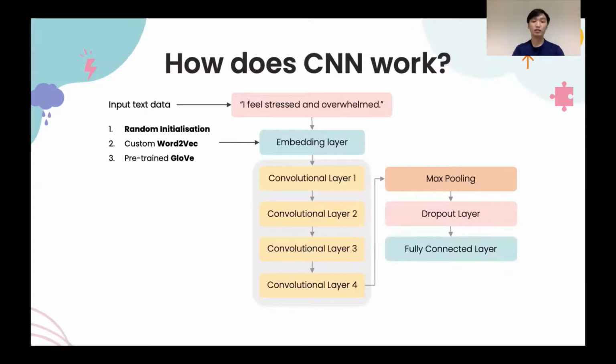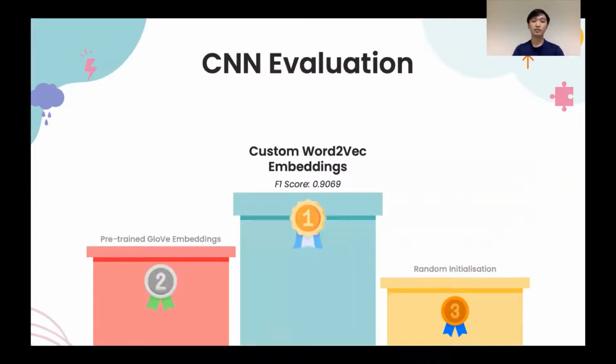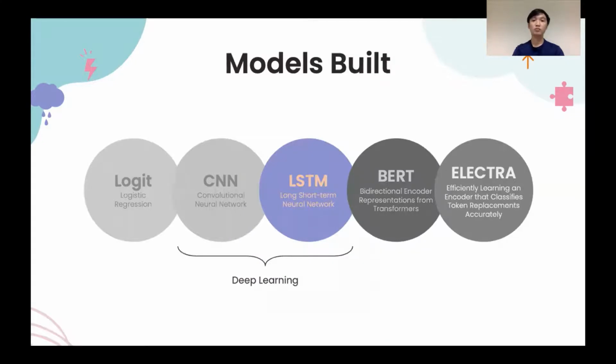The final layer connects all input and output neurons together before passing through a sigmoid activation function to classify the text data. The best model is the CNN model trained using custom word-to-vec embeddings, as it achieved the highest F1 score.